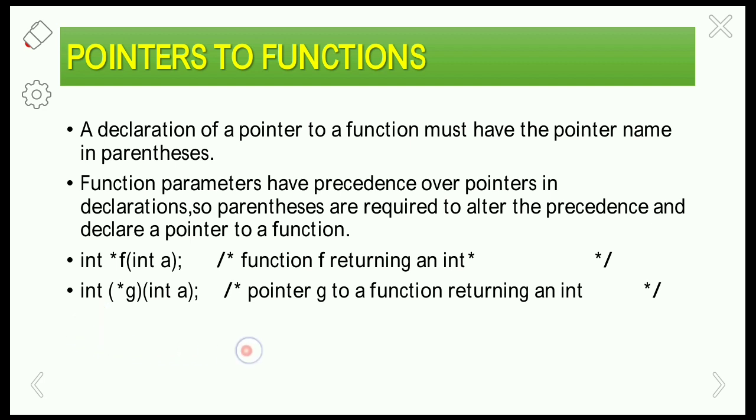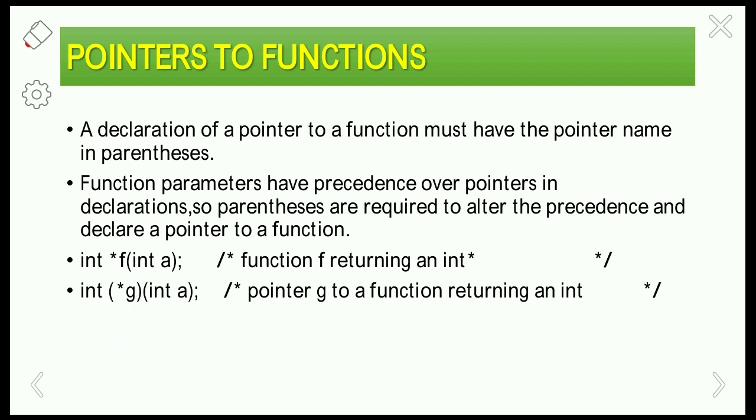So this is another statement. Here g is enclosed in parentheses and int a is the function's argument. f is a function here, but here we are mentioning the pointer variable g with parentheses.